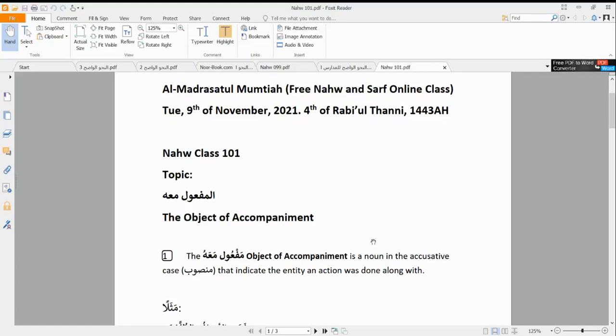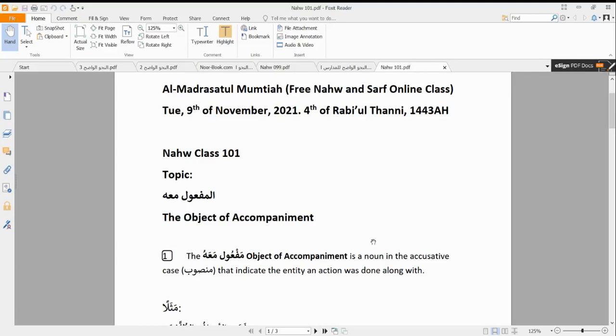Like the other types of maf'ul, the maf'ul ma'ahu is also in the accusative case, which means it takes nasbu, and it falls after a waw. We call this wawul ma'iyya, and it indicates the entity that an action was done along with. So if we have a maf'ul ma'ahu, it means it also performed an action at the same time together with the fa'il.